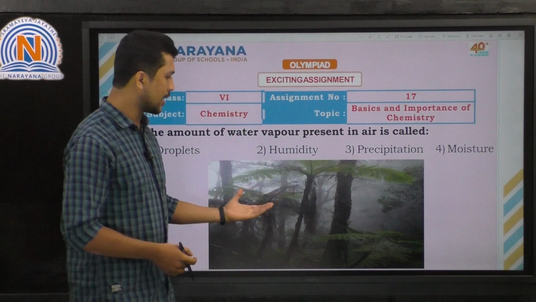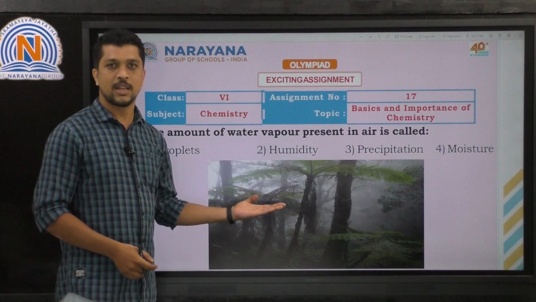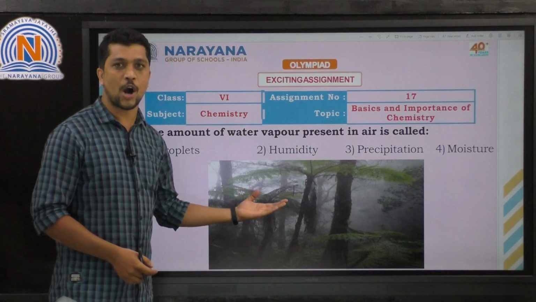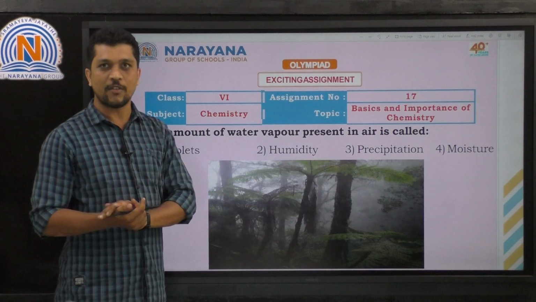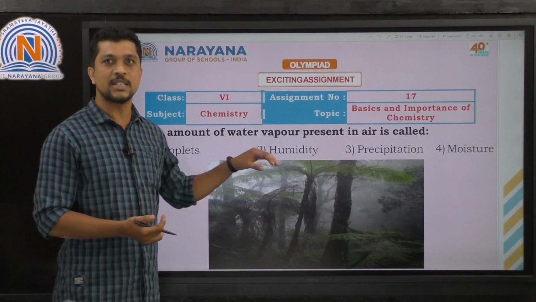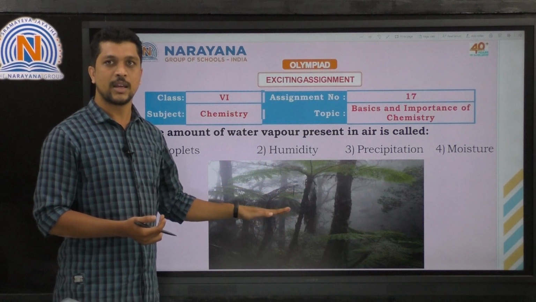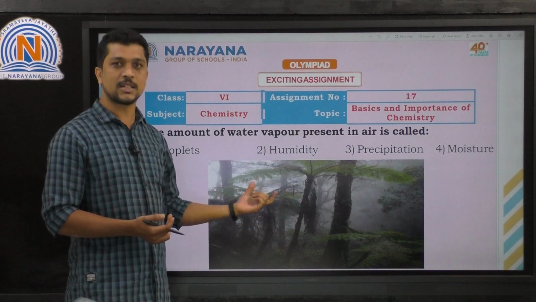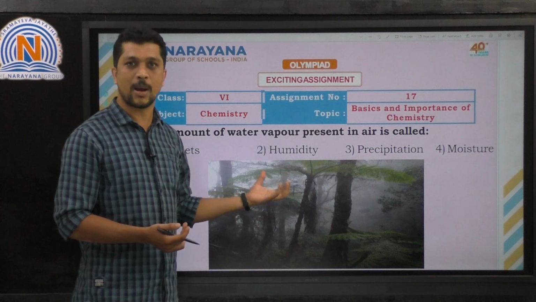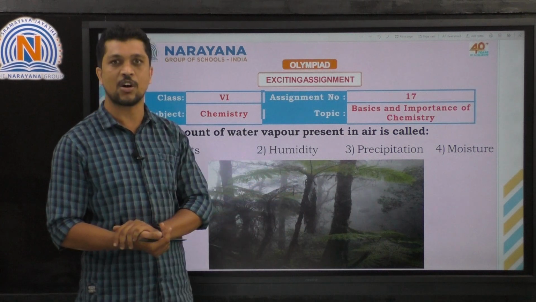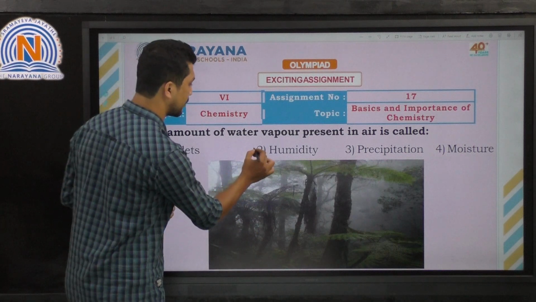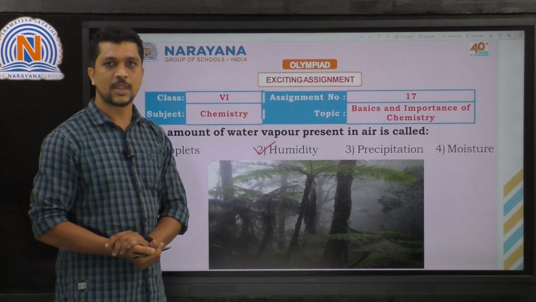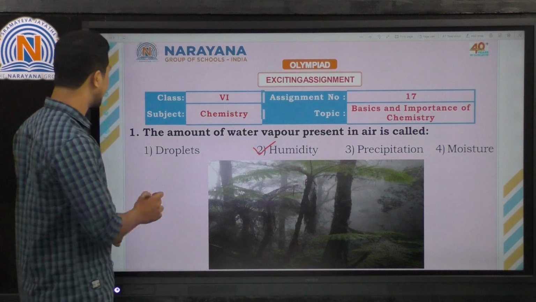If you see this picture, this is a forest. This forest is completely occupied by dense humidity. That means the amount of water vapor which is present in the air is high in this forest, right? That amount of water vapors which is present in the air is called as humidity. So the correct option is second option, right? Let's move on to the second question.